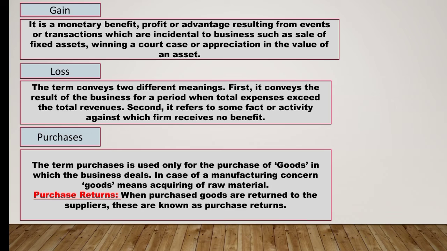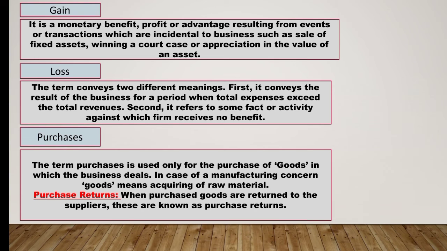However, if the same cloth dealer purchases furniture for seating the customers, such furniture will not be considered as goods. It will be considered as an asset. So when the businessman is purchasing goods for the purpose of resale, it will be called purchases. And if he is purchasing some other item which is not related to the business, it will be considered as an asset.